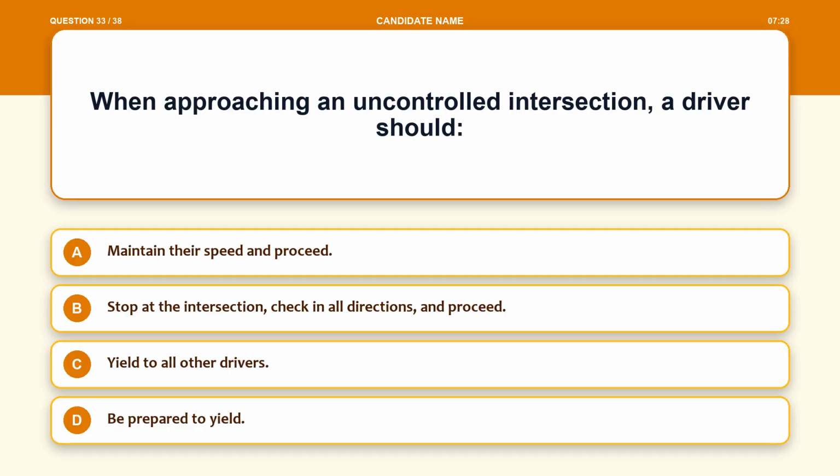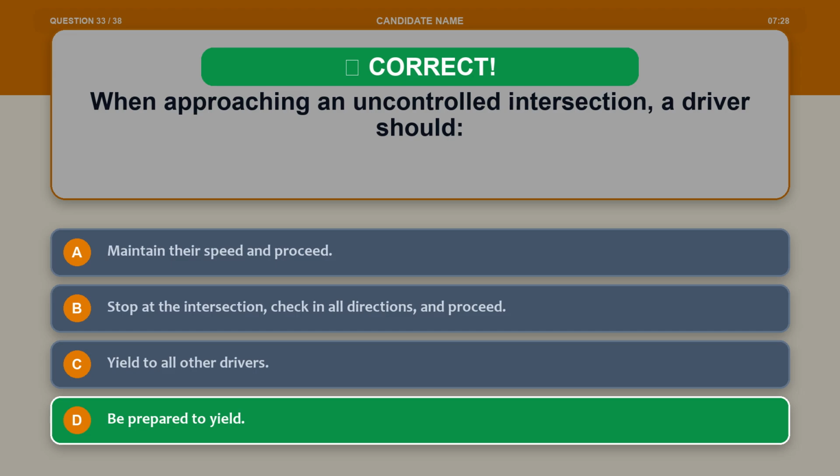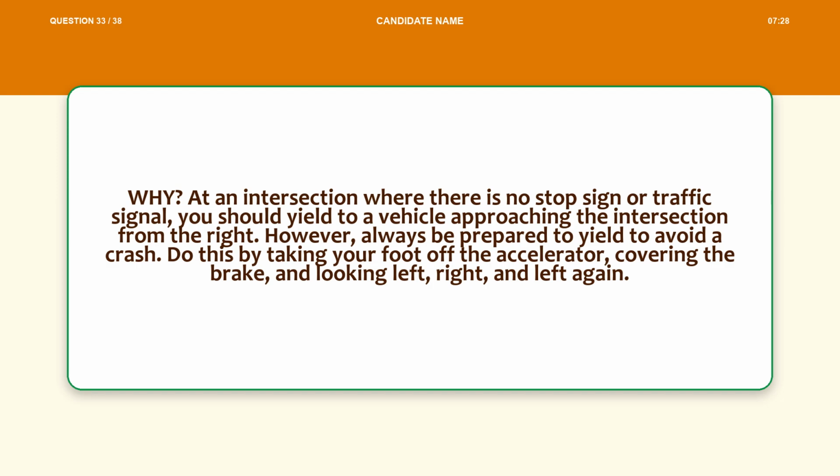Question 33. When approaching an uncontrolled intersection, a driver should, Option A, maintain their speed and proceed. Option B, stop at the intersection, check in all directions, and proceed. Option C, yield to all other drivers. Option D, be prepared to yield. The correct answer is option D, be prepared to yield. Explanation. At an intersection where there is no stop sign or traffic signal, you should yield to a vehicle approaching the intersection from the right. However, always be prepared to yield to avoid a crash. Do this by taking your foot off the accelerator, covering the brake, and looking left, right, and left again.